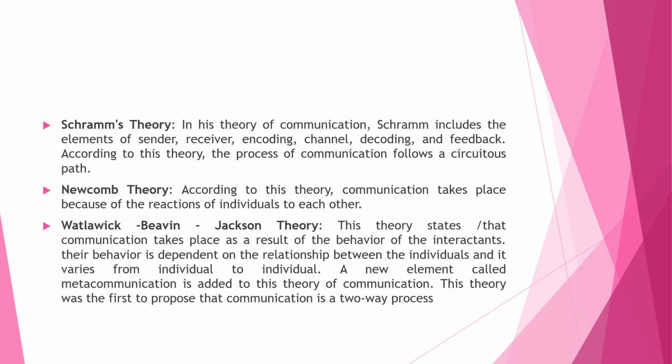Now, Cram's theory is something which we already know. If you haven't gone through the earlier lecture, you can see. But Cram's theory is the simple theory of communication which proceeds through these elements of sender, receiver, encoding, channel, decoding, and a feedback. That means a sender should have a receiver, and the message that the sender wants to give to the receiver should be encoded by the sender and decoded by the receiver, and it also should have a channel which at the end be responded back by the receiver. Okay, the feedback is important here.